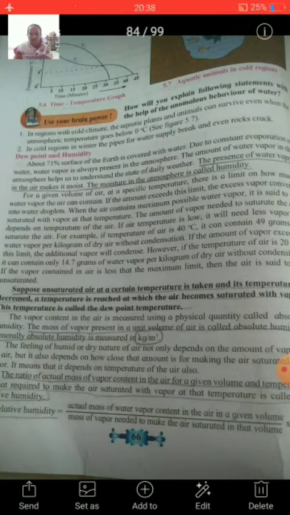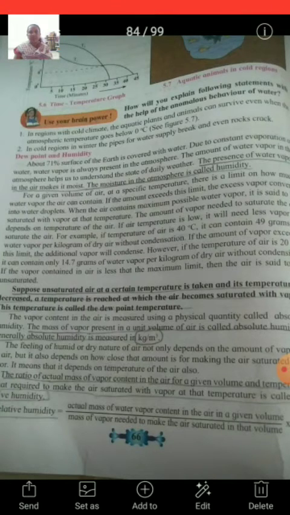If the vapor content in air is less than the maximum limit, the air is said to be unsaturated. Suppose unsaturated air at a certain temperature is taken and its temperature is decreased. A temperature is reached at which the air becomes saturated with vapor.